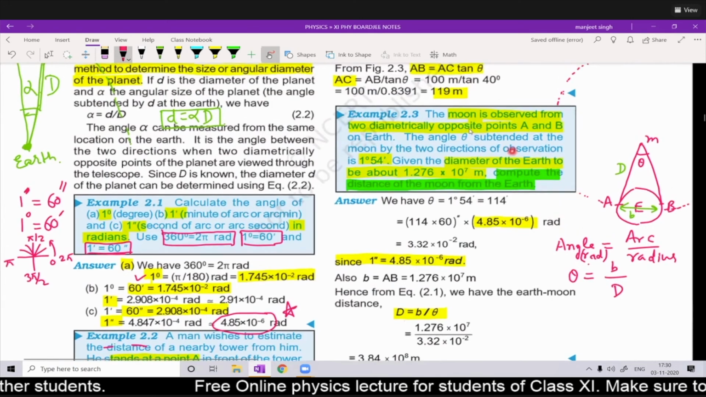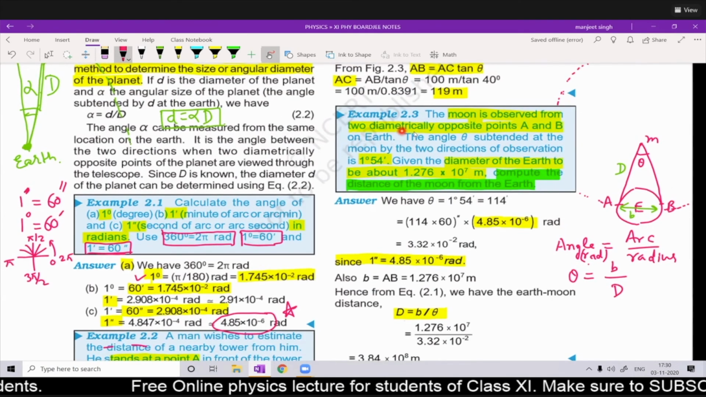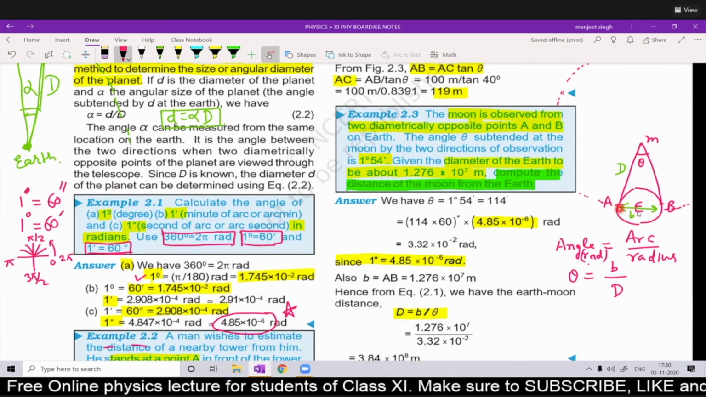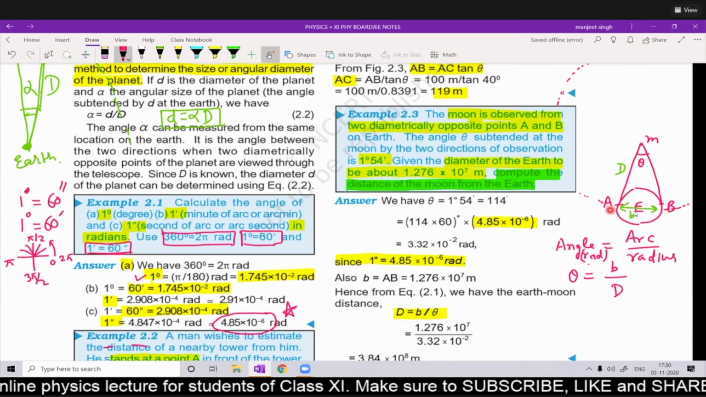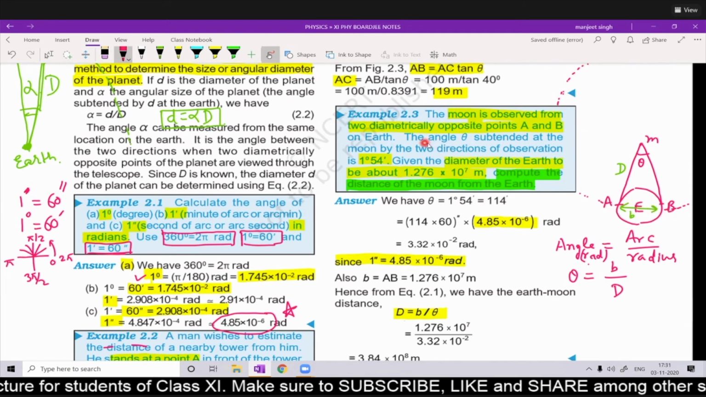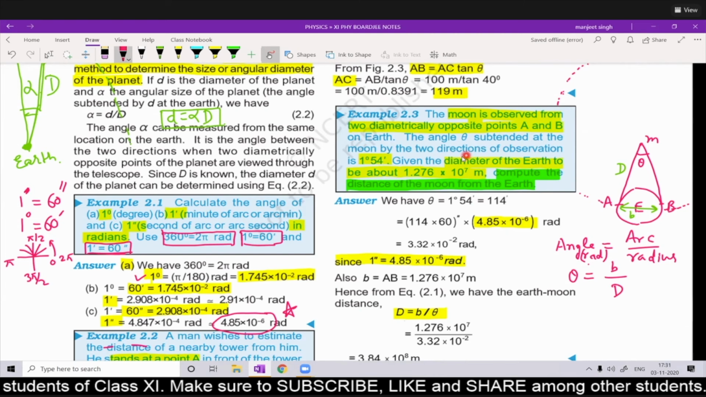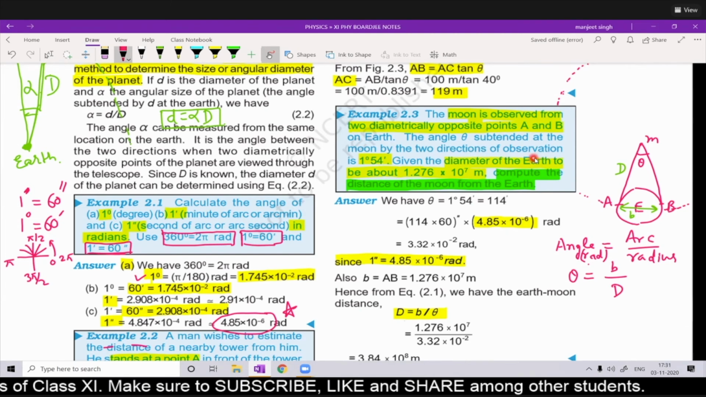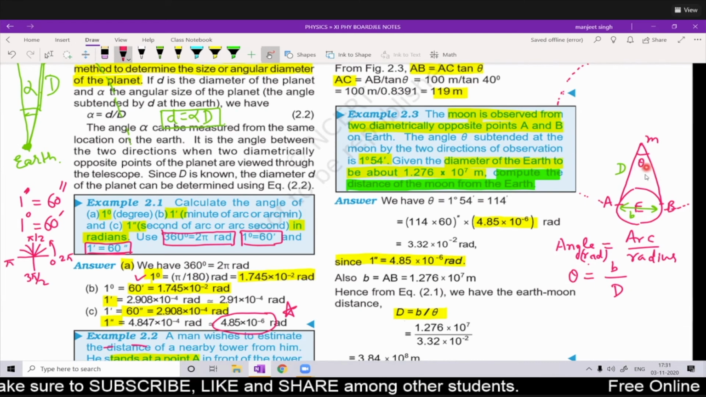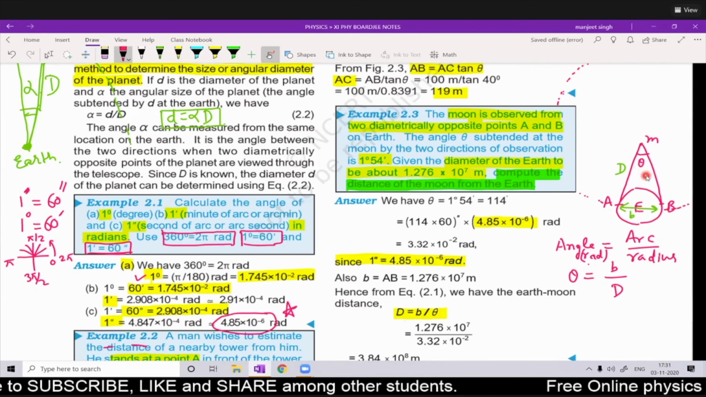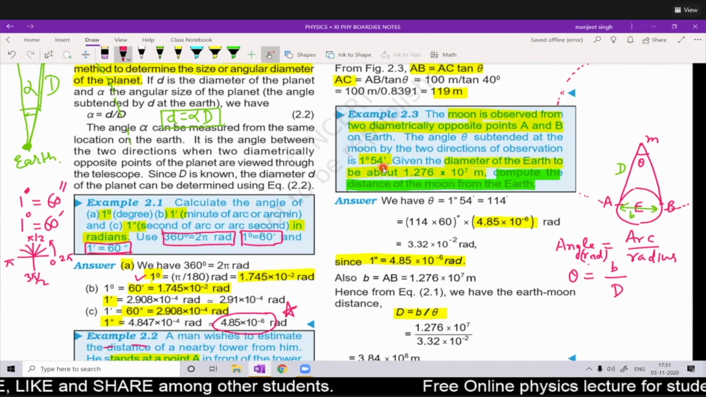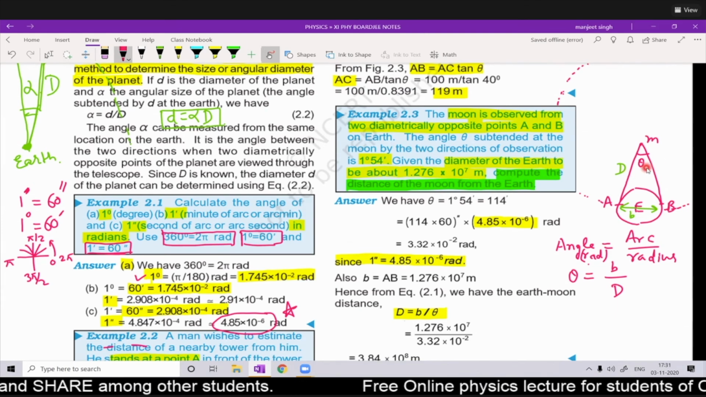See, the moon is observed from two diametrically opposite points A and B. So this is the moon and it has been observed from point A and point B on the earth. Diametrically opposite means this basis B is the diameter of the earth. The angle theta subtended at the moon by the two directions of observation is 1 degree 54 minutes. So this angle theta is 1 degree 54 minutes.